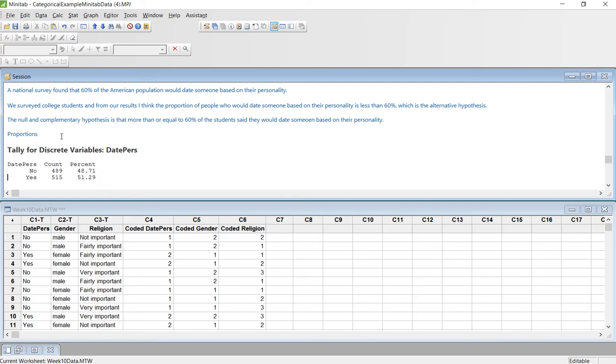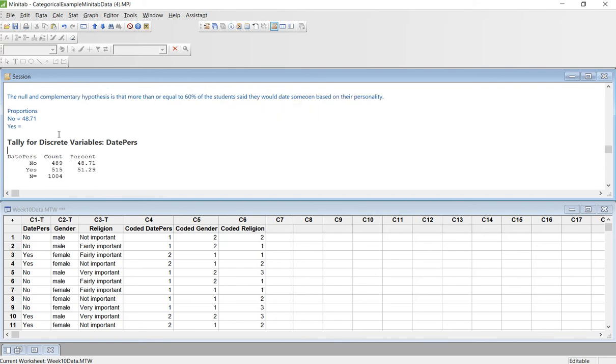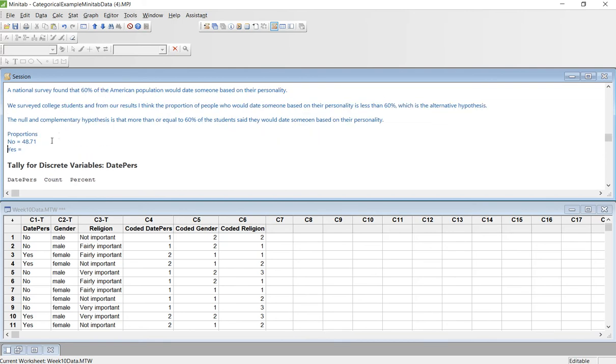All right, so for the proportions, no would be equal to 48.71, and yes was 51.29. So those are the people who would.